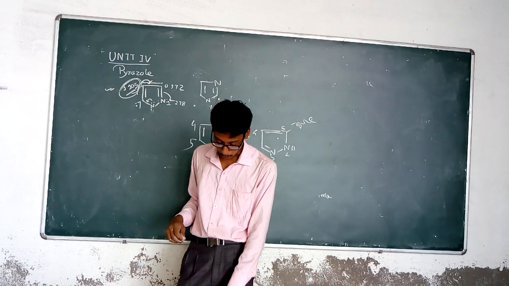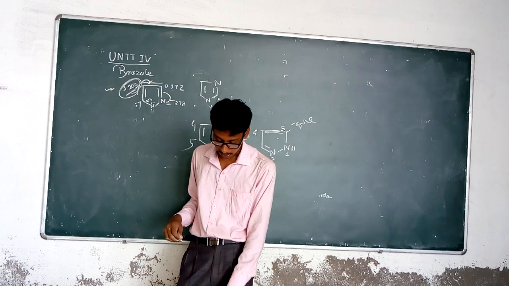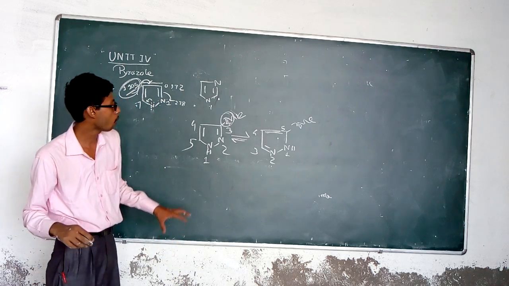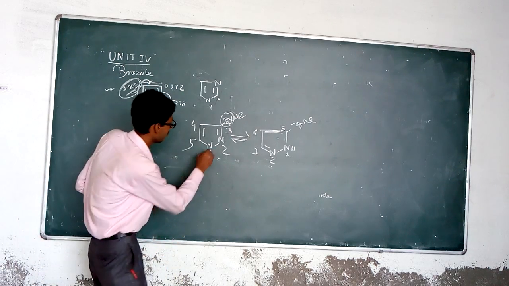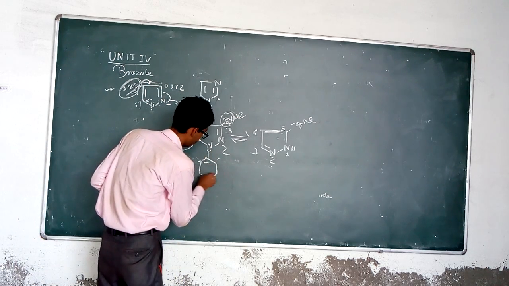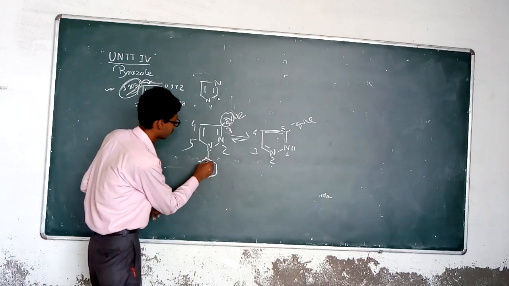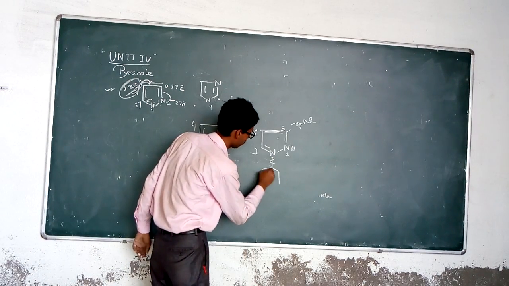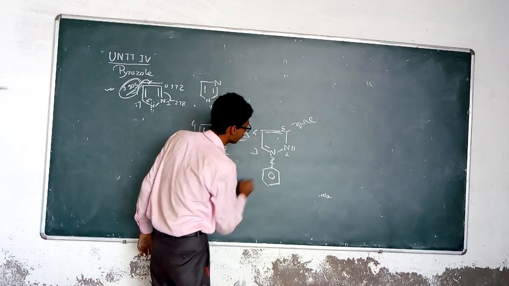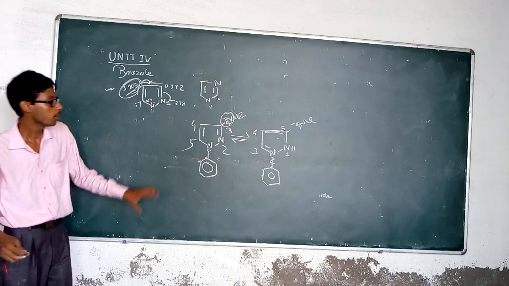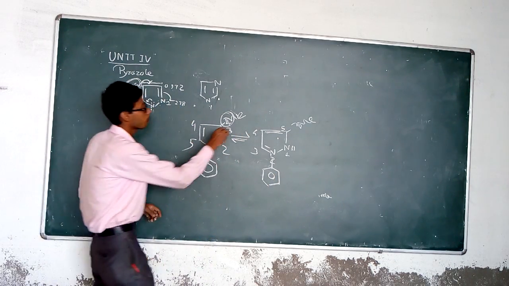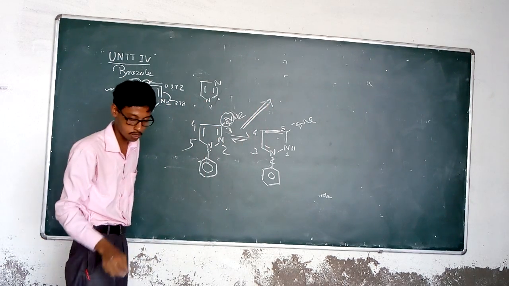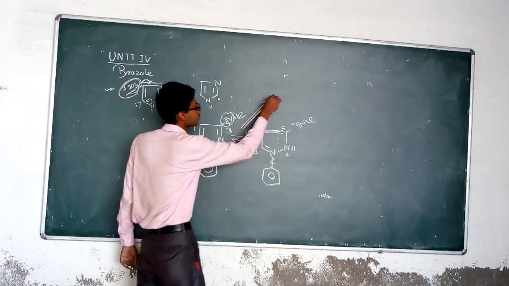The product is the same methyl pyrazole product when oxidation occurs at 3-methyl 1-phenyl and 5-methyl 1-phenyl pyrazole. These two compounds are subjected to oxidation, and they produce the same product.